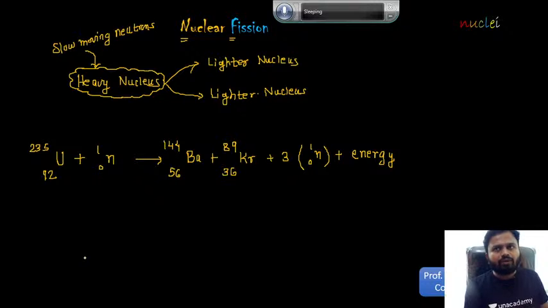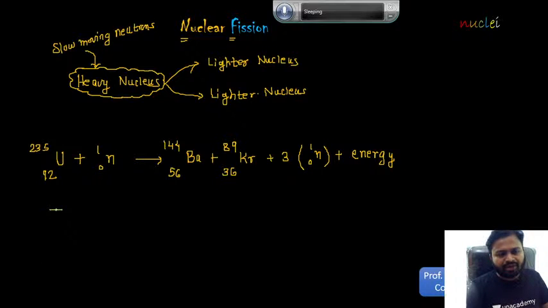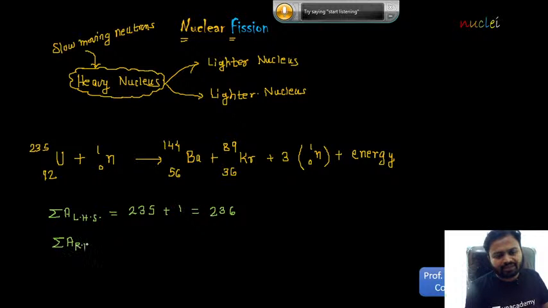Okay, now what we will do, we will take the summation. We will see whether this equation is balanced or not. And to see whether this equation is balanced or not, let me take the summation of the value of A in the left hand side. Okay, how will you calculate? This is 235 plus 1 which is equal to 236. Same way, let me take the summation of A in the right hand side.